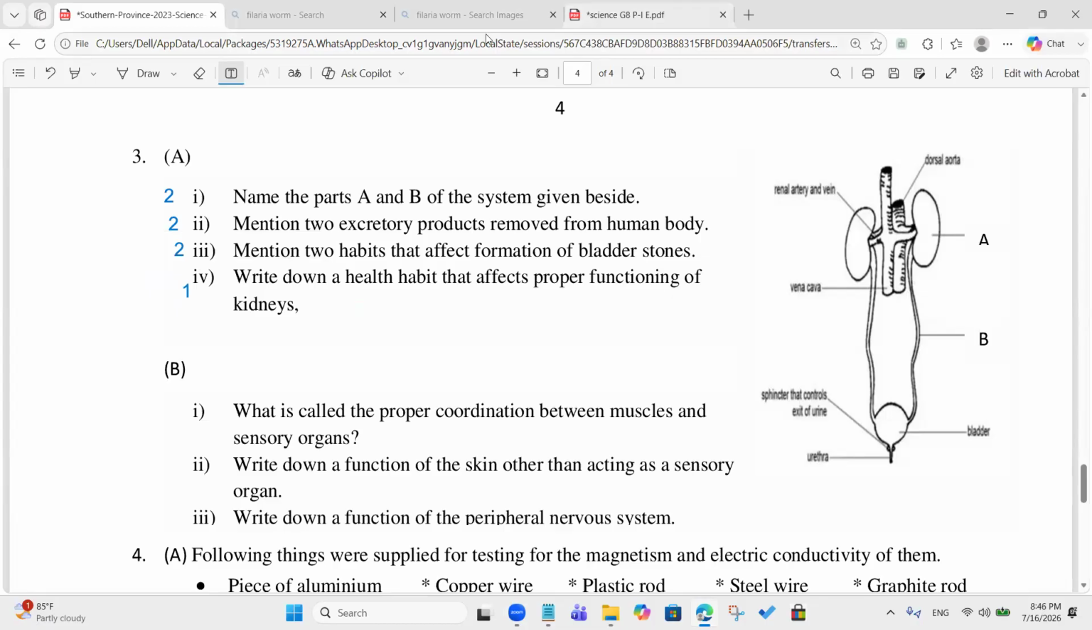What are they? Drinking alcohol. Is that a healthy habit, or a health habit? It says write down a health habit that affects the proper function of the kidney. Understand the question properly, right? Drinking an adequate amount of water. Yes, drinking an adequate amount of water. That's true.